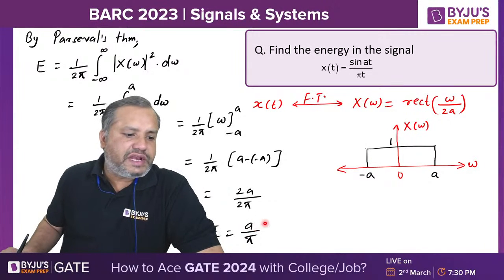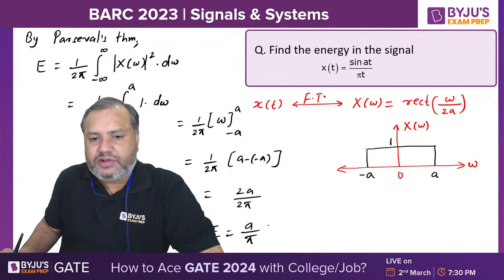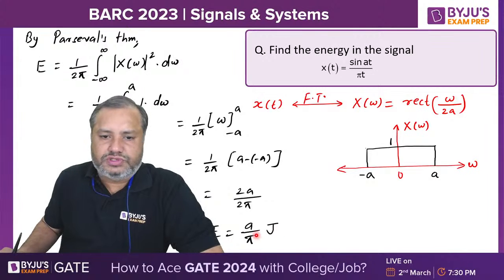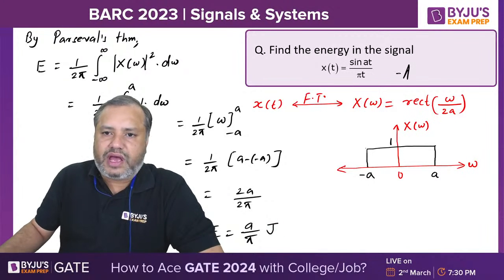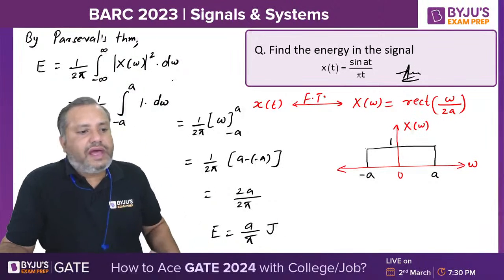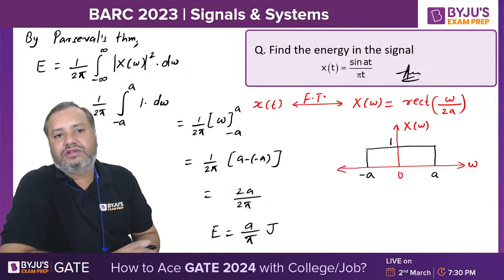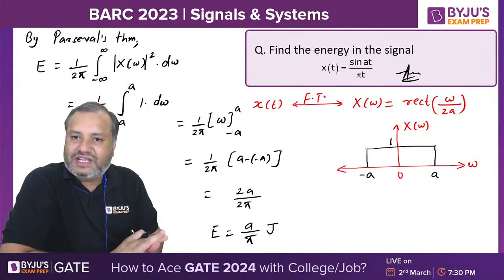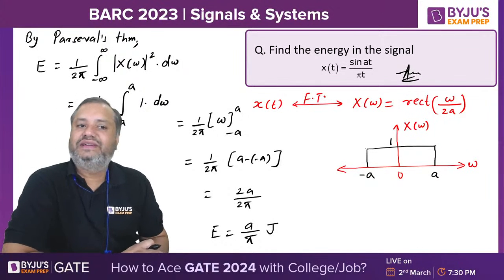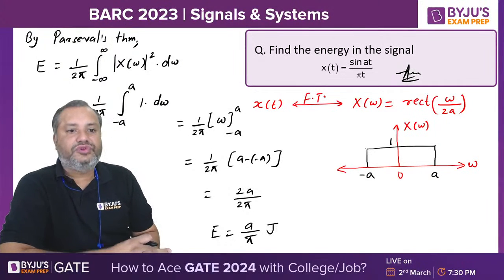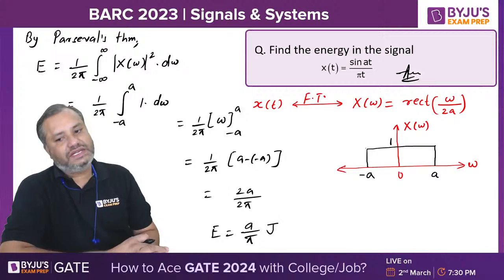And yes, what is the unit for the energy of signals? That is joules. A by pi joules should be my answer. So with the help of this particular question, we just revised our concept regarding the Fourier transform of rect and sinc, regarding Parseval's energy theorem, and of course, the energy of aperiodic signals.